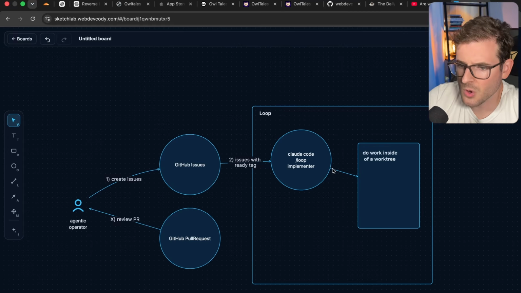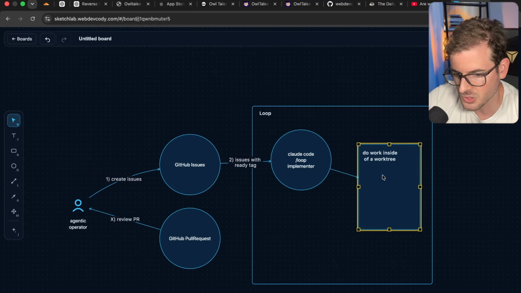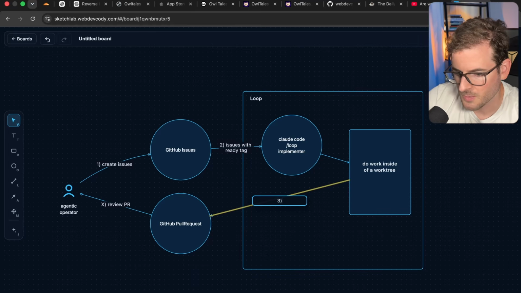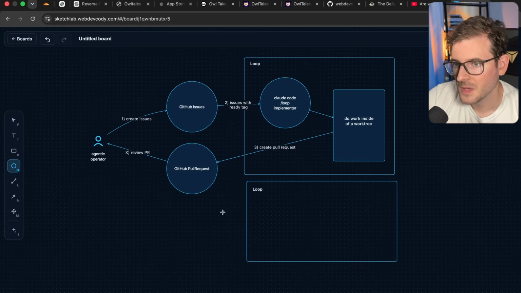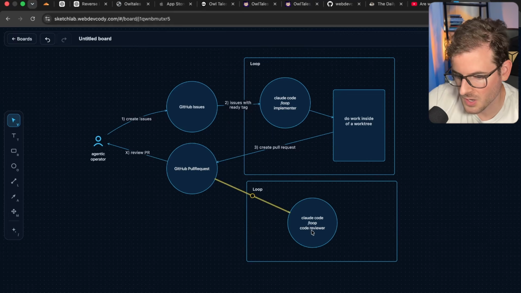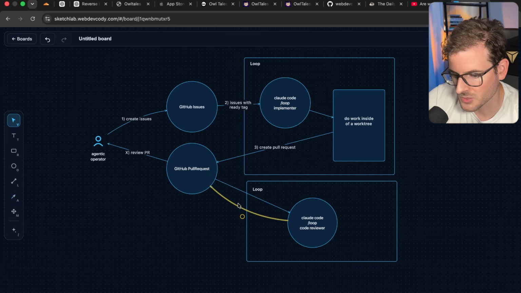Now, granted, I'm going to be doing all of this locally on my computer, but as you get into cloud development, you can have these things basically just running nonstop inside of VMs or inside of sandboxes, right? So do the work inside of a work tree. And then at some point, it basically needs to, I'll just go ahead and put create pull request. Now, the second loop that we're going to do is just going to be a Claude Code instance that's going to do a loop, but it's going to just do code review. So I'll just say the code reviewer, and this will just run and it'll probably just go back and add comments to a pull request. So I'll just put step 4 is add comments to PR.